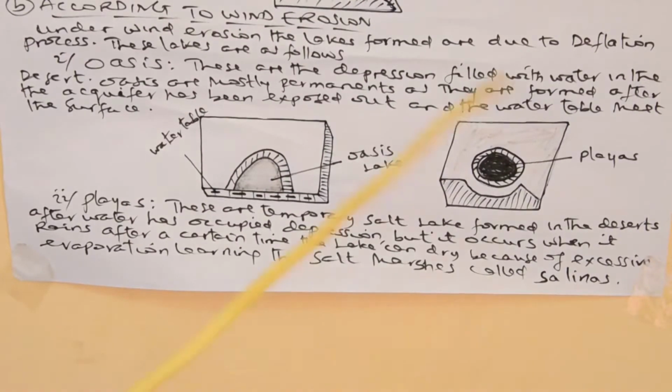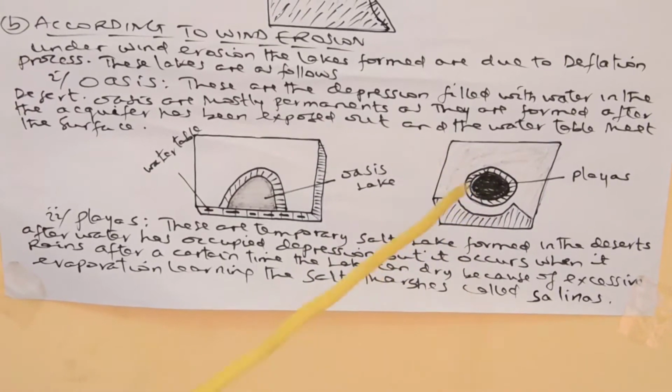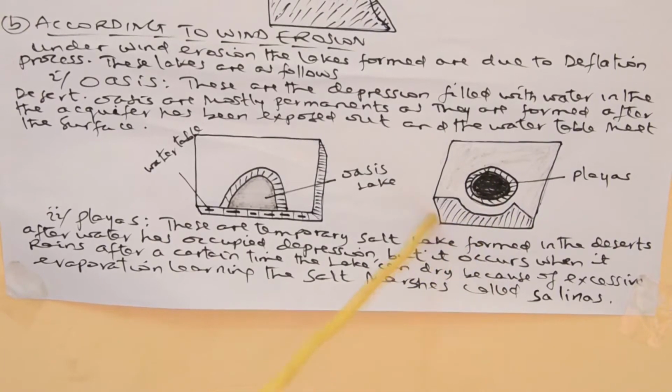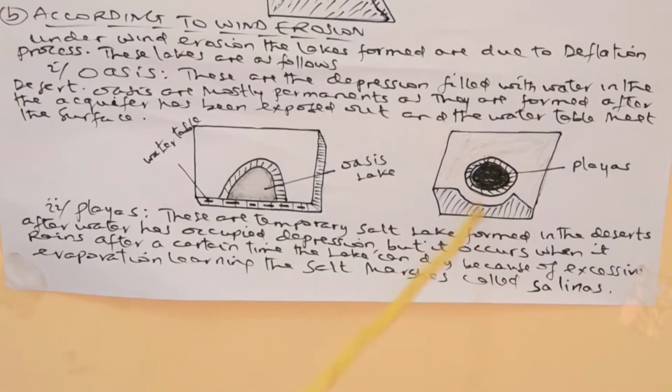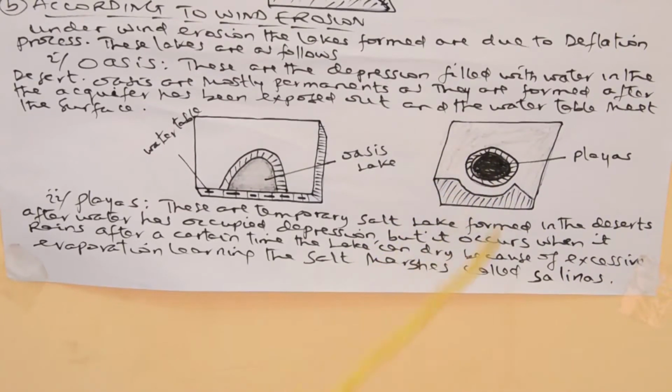Therefore, these playas are a kind of lake which exists in depression areas in the desert, wherever the wind erodes a certain landmass and causes a hole-like structure, and wherever the rain takes place in this area, it can cause water to exist.